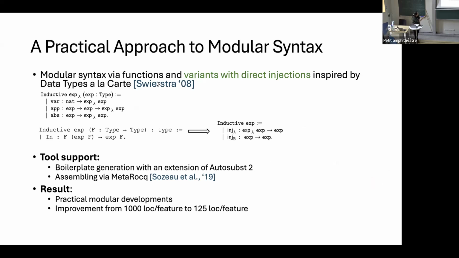We basically replace this really general algebra type by something which says, in the end, I just need to know how to compose something at a specific point, and at this specific point, the termination is actually there. So if at this point I replace a functor, I won't have any problems with the positivity condition. There's tool support for this. We have some boilerplate generation and some assembling via MetaRocq. And we could actually have some practical modular development improvement from previously 1,000 lines of code in one of the case studies to around 125 lines of code.